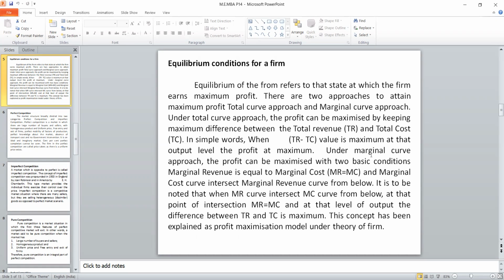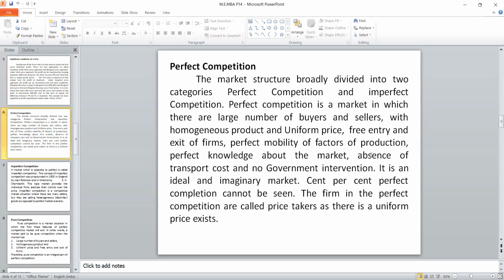I will repeat again. The first condition is marginal cost is equal to marginal revenue. Second, marginal cost should intersect the marginal revenue from below. If these two happen, then the firm is in equilibrium. Now, based on these conditions, we can classify the market into two categories: perfect market and imperfect market. First, we will see what a perfect market is.